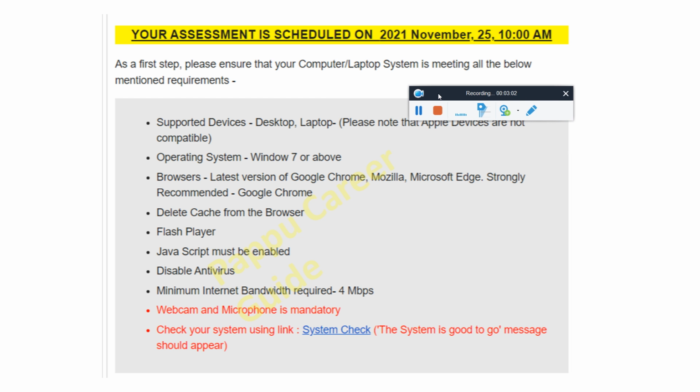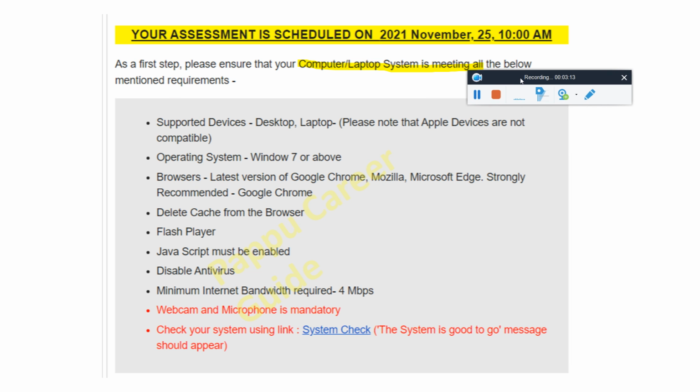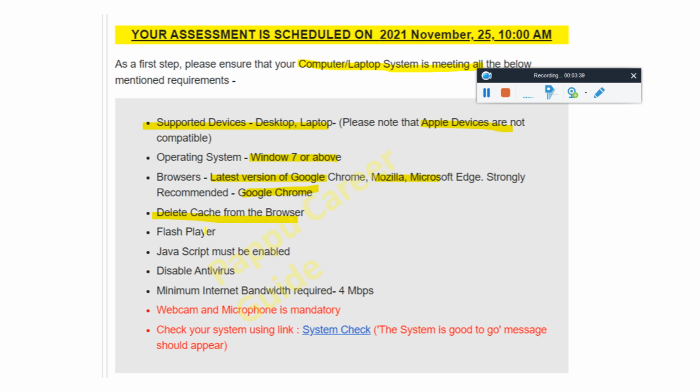Here you can see, friend, as a first step, ensure that your computer system is meeting all the mentioned requirements. This is a very important thing you must know, friend, because if your laptop is not meeting the eligibility, then how can you write the exam? Supported devices are laptop and desktop. Please note that Apple devices are not supported. Operating system: Windows 7 and above. Browser: latest Google Chrome, Mozilla Firefox, Microsoft Edge. Google Chrome is strongly recommended. Delete the cache from the browser.